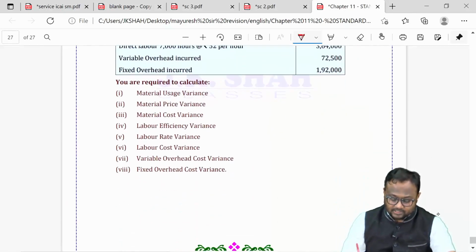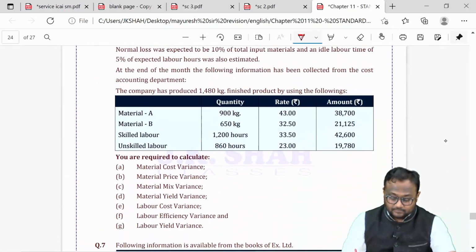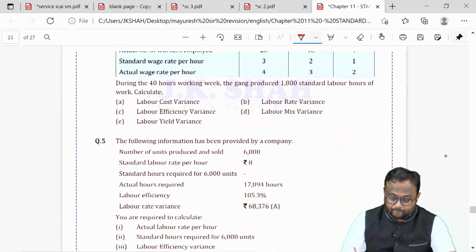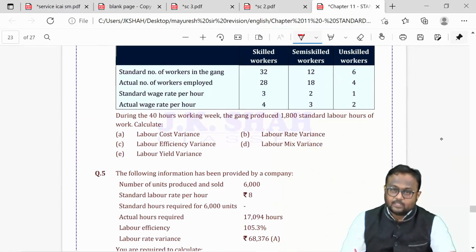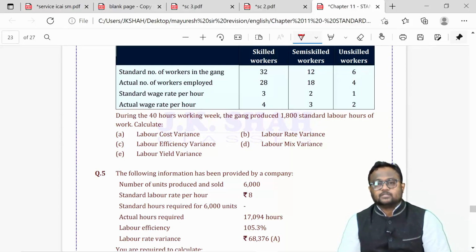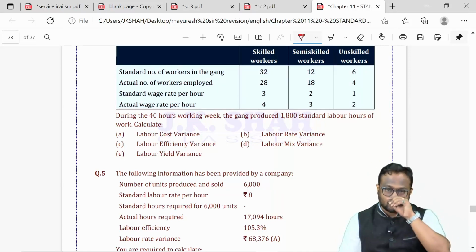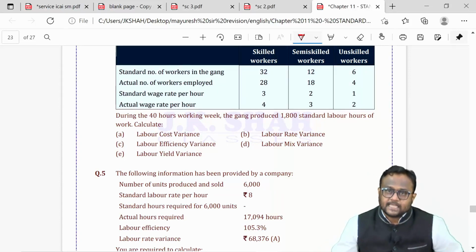There is nothing to be discussed about it. So guys, this was your standard costing. Basically, please be very clear about one thing. Variance calculation, you should know. I mean, that is quite obvious. But then you should understand one thing. For material, labor and variable overheads, your standard data must be at par with actual data. So revise your standard from the given level to the level of actual output.